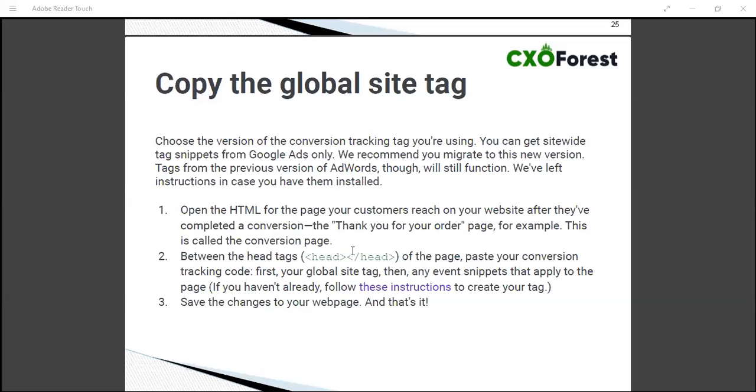Can we install this on a WordPress site? Yes, you can. I think if you have a paid version of WordPress, it will just ask. It would have a widget of Google tag. You just need to put the conversion ID into it. If I'm not wrong, you don't have to place the whole code into it. There would be a widget for Google Ads conversion tracking.